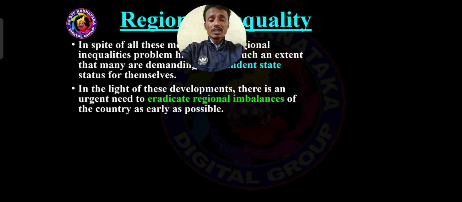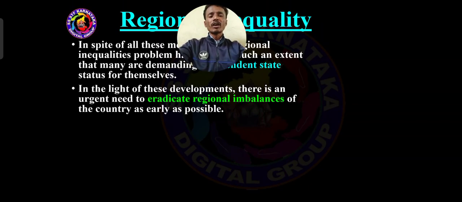In the light of these developments, there is an urgent need to eradicate regional imbalance. In this critical situation, it is the responsibility and duty of the constitution and government to eradicate regional imbalance. Regional means state level: there is an imbalance, because all the states are not developed and not all are backward. Few are backward, few are developed. So this is regional imbalance.